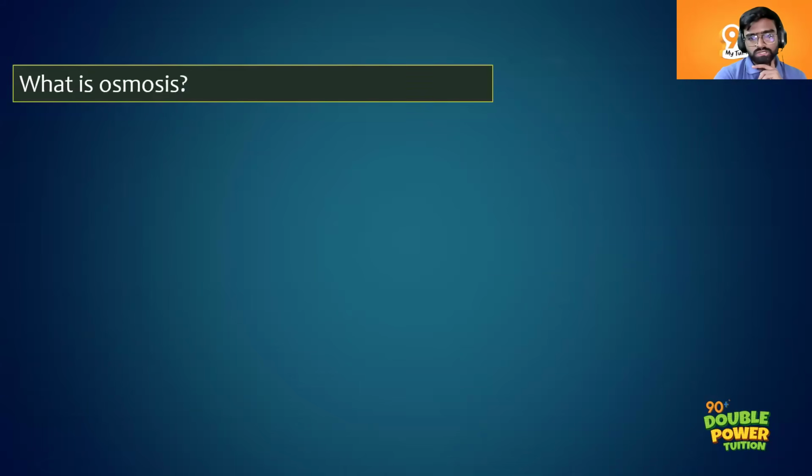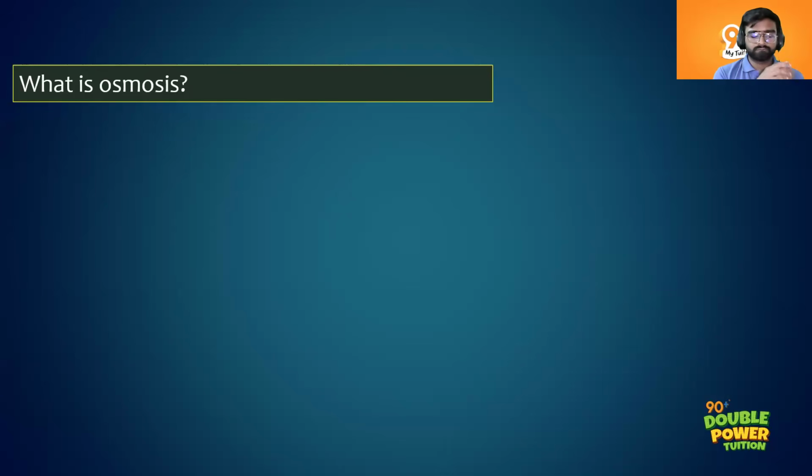Then what is osmosis? There are many terms in this chapter, right? So you should remember all those terms because in the exam they will ask you to define all those terms. That's why I had specifically included all those questions. What is osmosis? Transpiration, osmosis, all these terms are very important in this chapter. Translocation, ascent of sap, all this you can expect as questions.